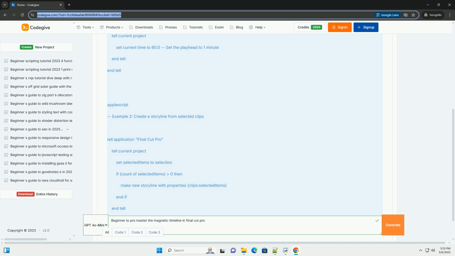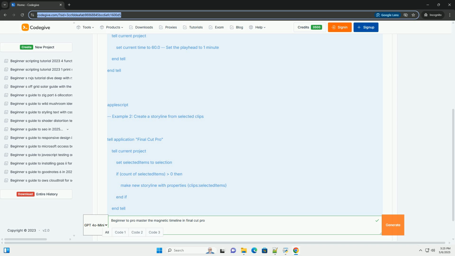Add keyframes to the opacity, position, scale, rotation, or audio levels to create dynamic effects. Click the diamond symbol in the inspector next to the property you want to animate to add a keyframe. 8. Motion Graphics Templates (MOGRTs). Explore motion graphics templates created in Motion, Final Cut Pro's companion motion graphics application. These templates offer pre-built animations and effects that can be easily customized with your own text and images.